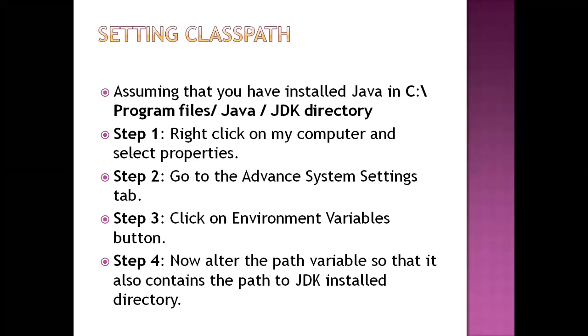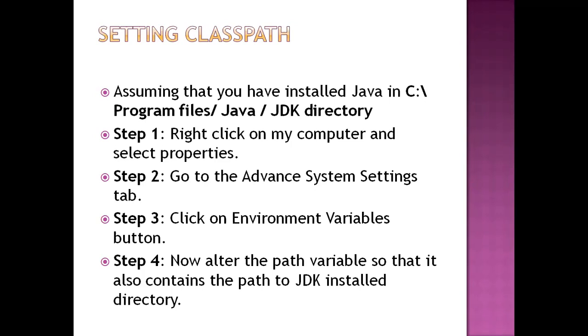These are the three things: JDK, JRE, JVM. JDK stands for Java Development Kit. The second, JRE, is the Java Runtime Environment. The third, JVM, is the Java Virtual Machine.